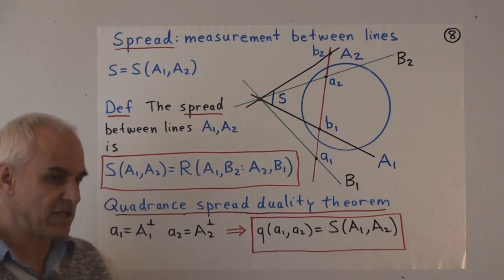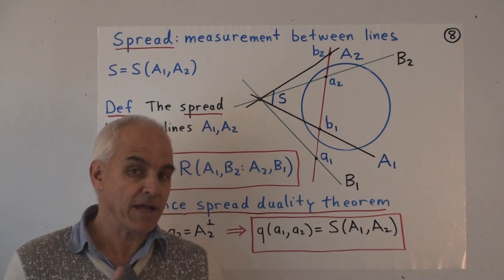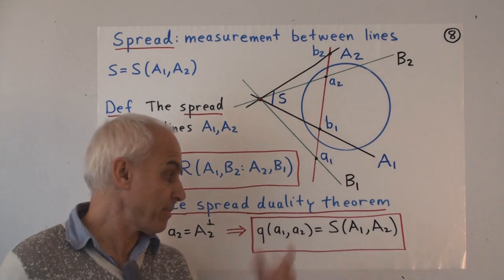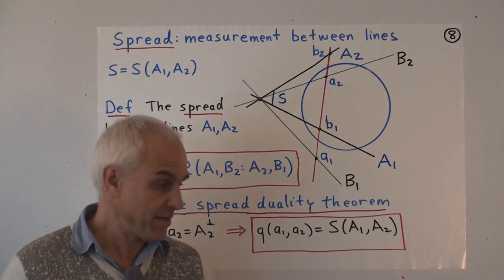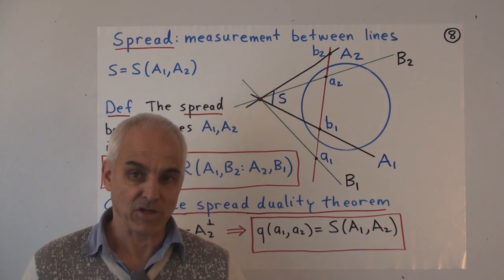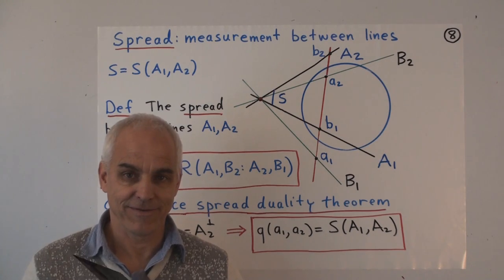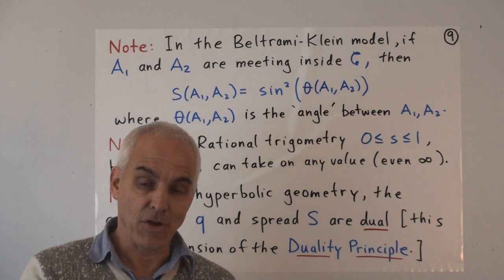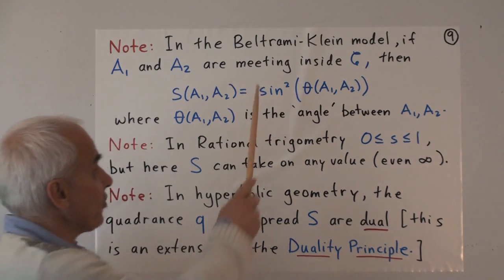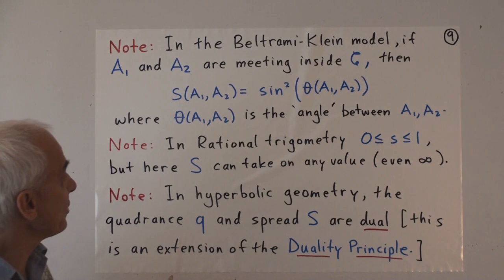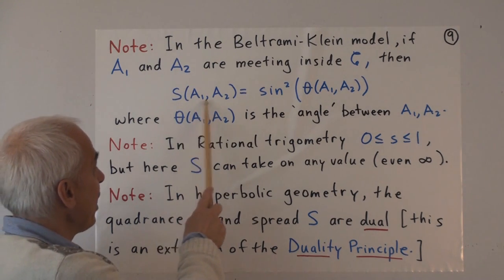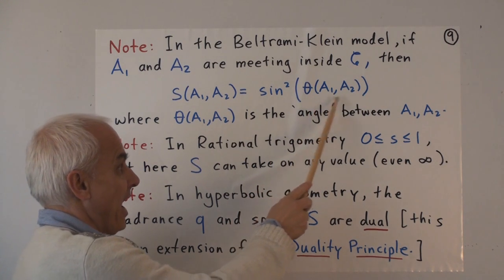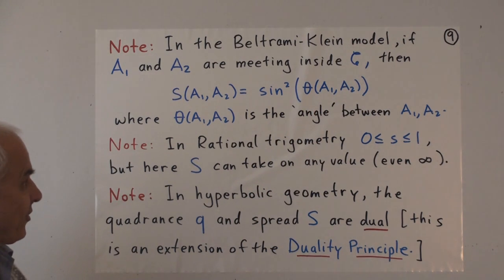So quadrants and spread are not different kinds of measurements. They're in some sense really almost the same, except that quadrants is measuring separation between points, spread is measuring separation between lines. So how does this notion of spread between two lines connect with the notion of an angle between two lines in the Beltrami-Klein model? And the answer is that the spread between the two lines A1 and A2 is the square of the sine of the angle between the two lines.